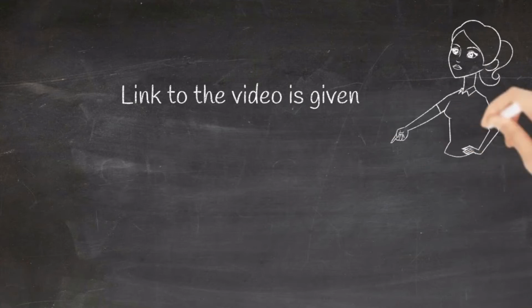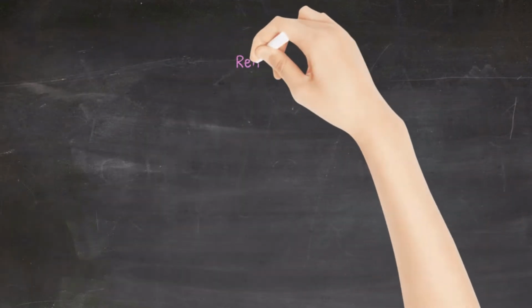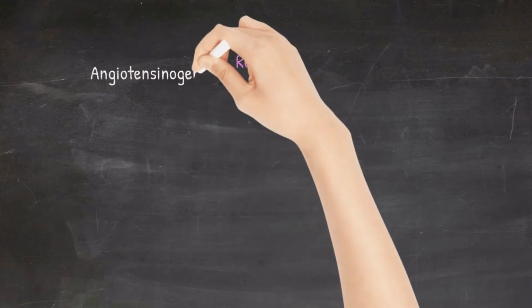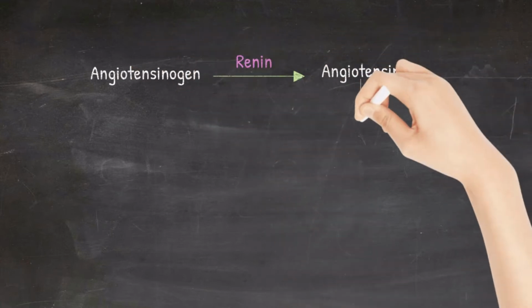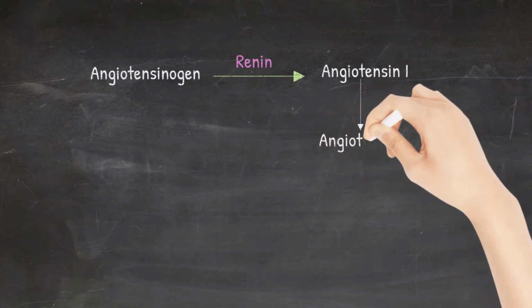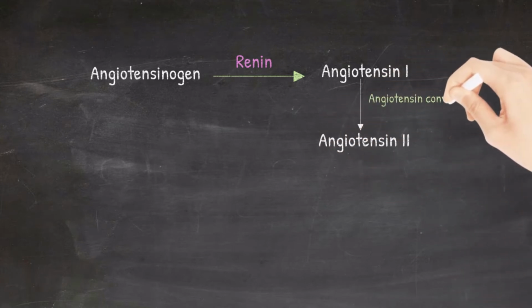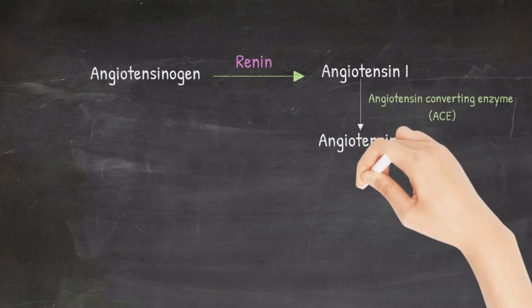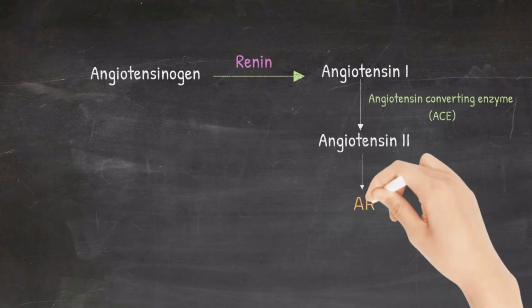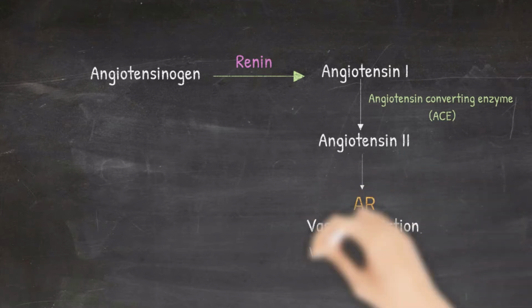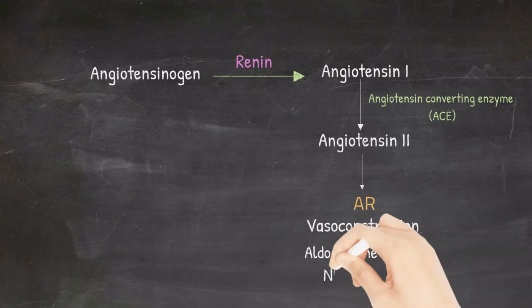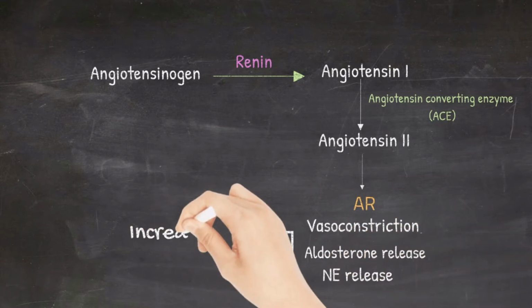To understand RAS inhibitors, we must be thorough with the renin-angiotensin-aldosterone system. This has been discussed elaborately in the previous video. The link to the video is given in the description box. Renin helps in the conversion of angiotensinogen to angiotensin 1. Angiotensin 1 is in turn converted to angiotensin 2 with the help of the enzyme angiotensin converting enzyme. And this angiotensin 2 acts via the angiotensin receptors to produce vasoconstriction, aldosterone release, and norepinephrine release, and all this serves to increase the blood pressure.